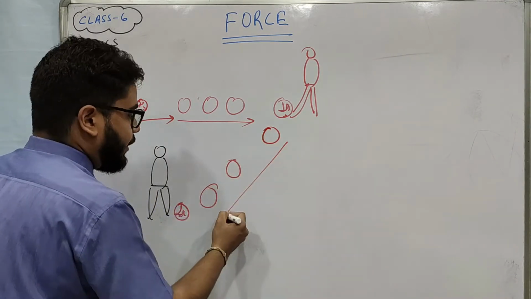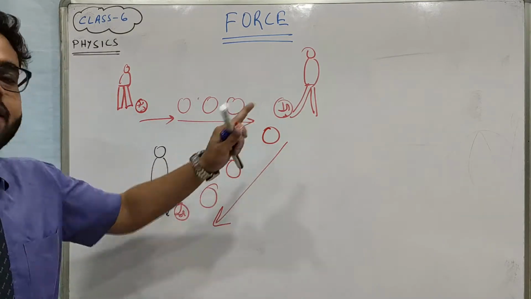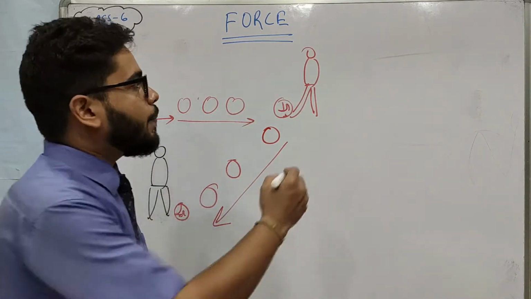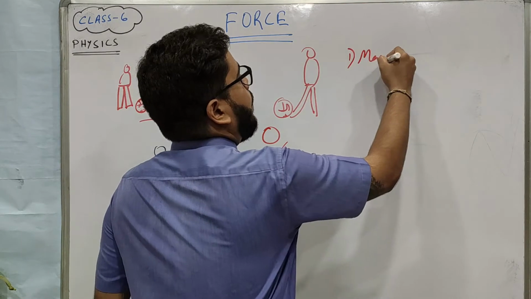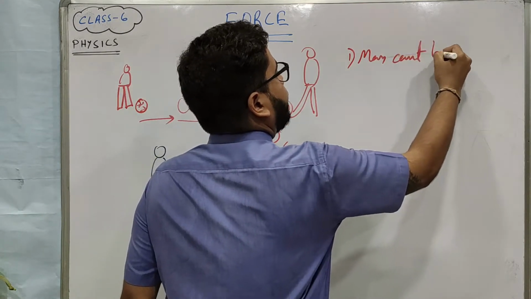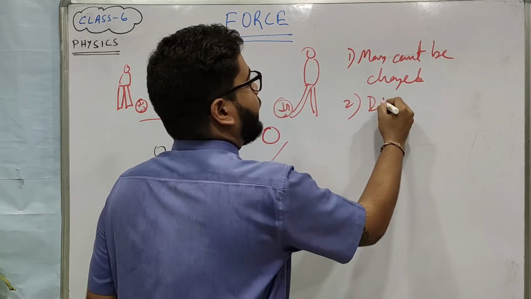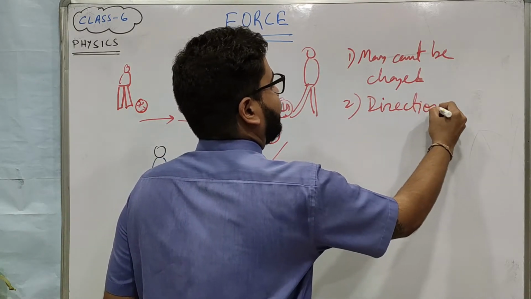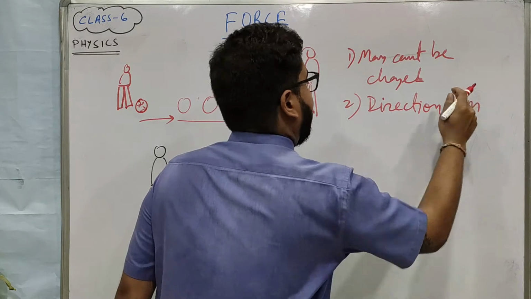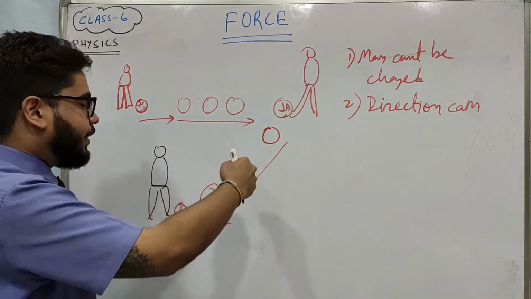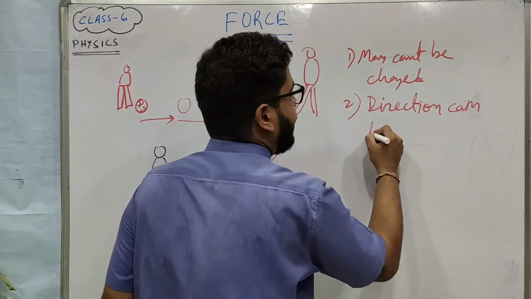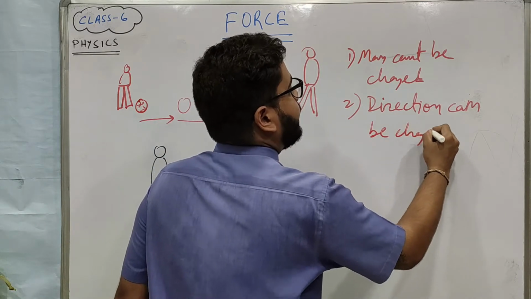So now the direction is here. So you can see that by applying a force, the first point I am writing, mass cannot be changed, but direction can be changed. Previously the ball was moving in this direction, but now it is moving in this direction. So direction can be changed.